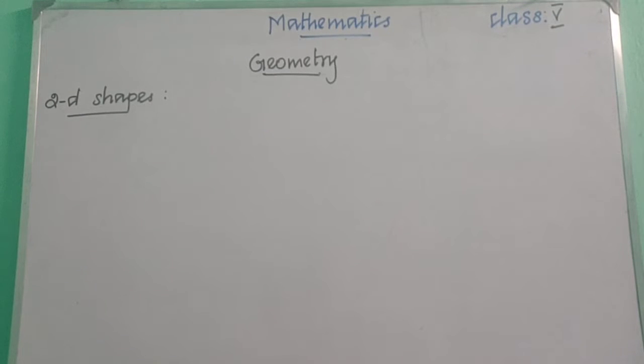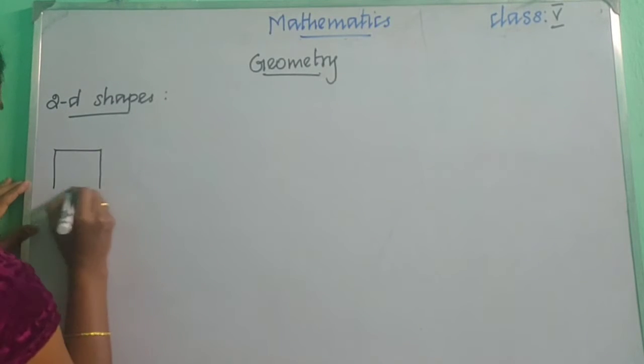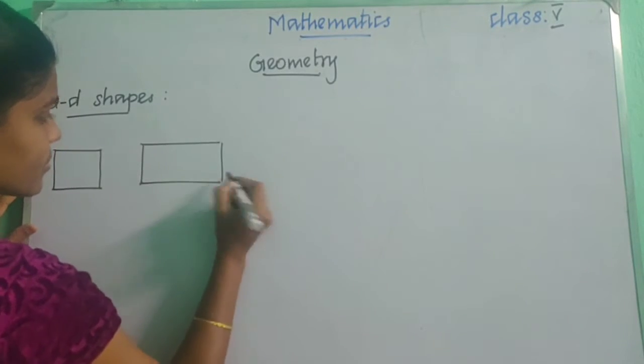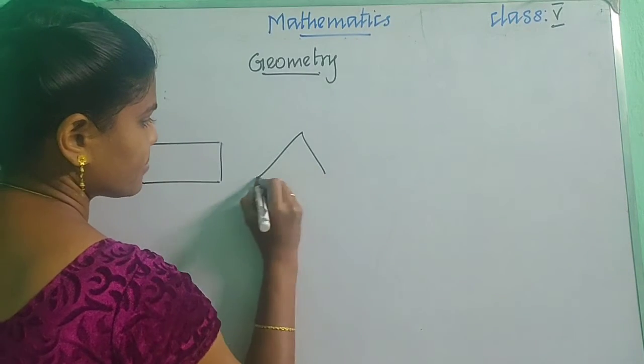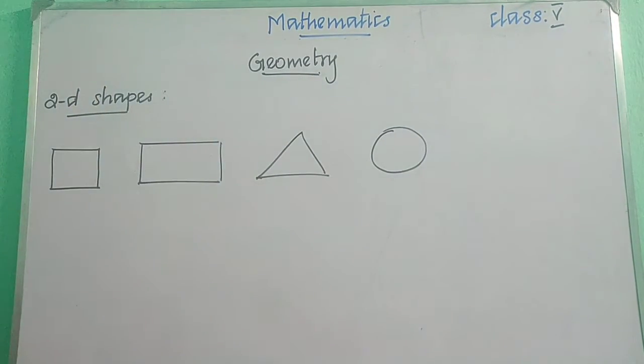So what are all the 2D shapes we have learned in the previous class? We have learnt about square, rectangle, triangle and circle. So these are all the 2D shapes we have learnt in the previous class, right?